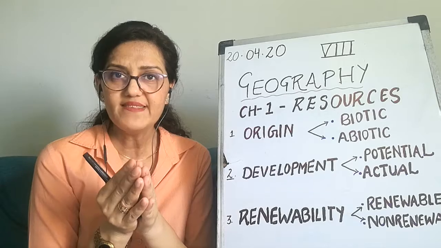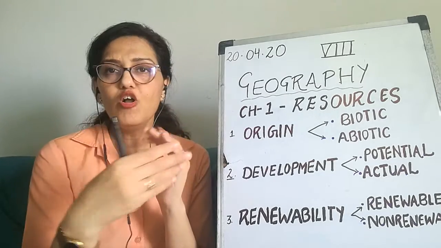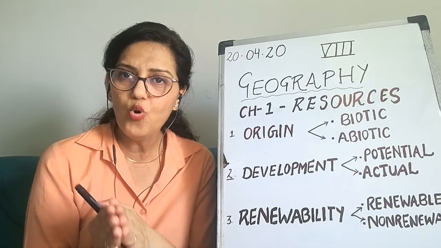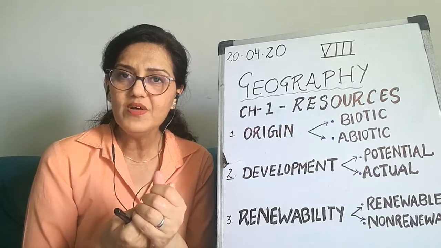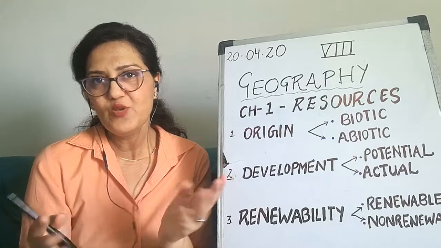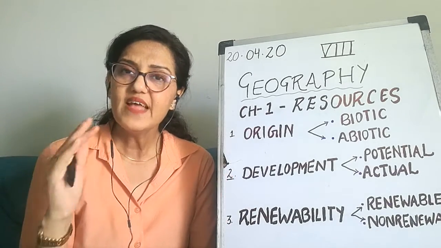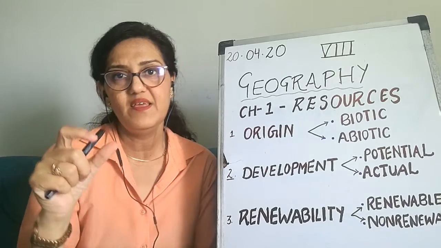Like the example I gave you: go and dig out the ground next to your house and see if you get some gold or copper or petroleum. You would say, no ma'am, it's not possible. You are joking. Yes, I'm joking, because these localized resources are specifically found at particular areas.